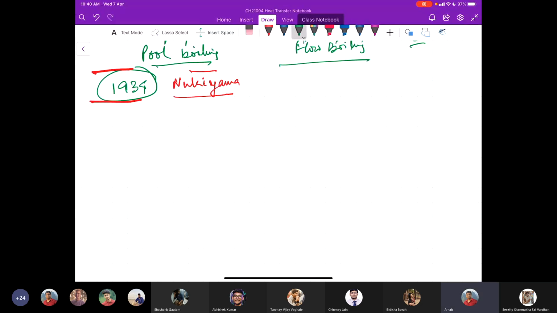So we have this is q dot boiling, and this is the delta T excess, which is the temperature difference between the surface and the saturation temperature in degrees centigrade.